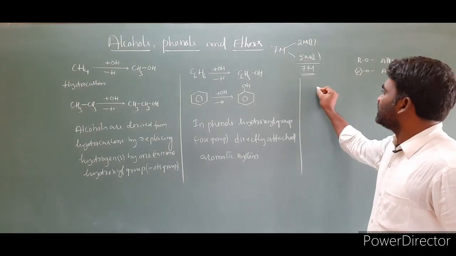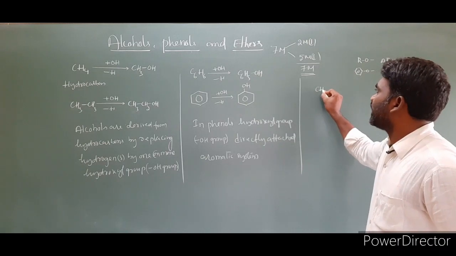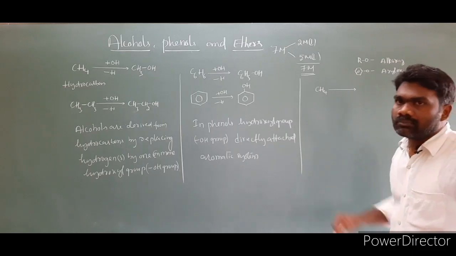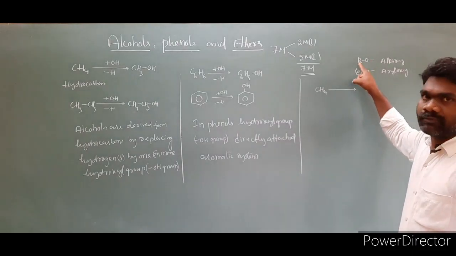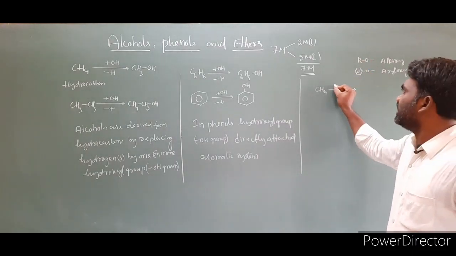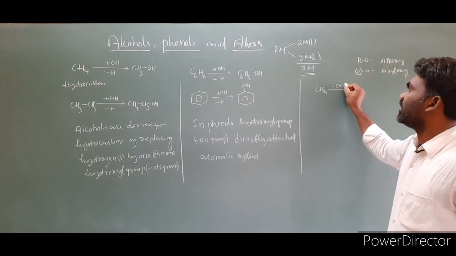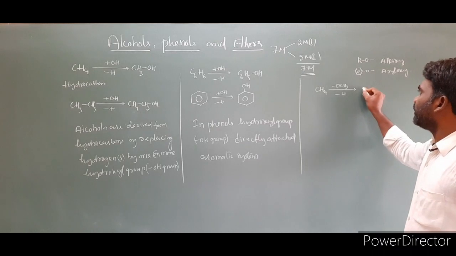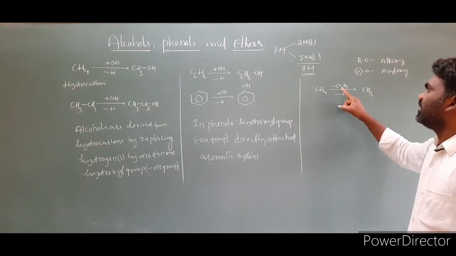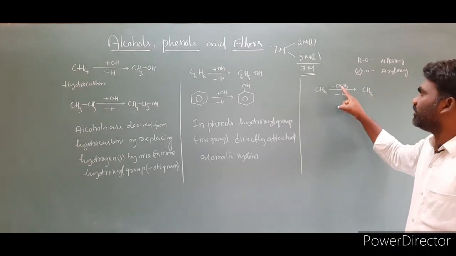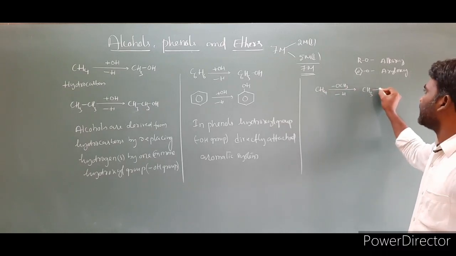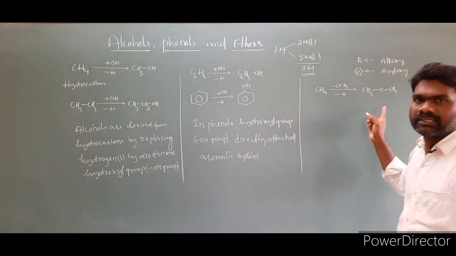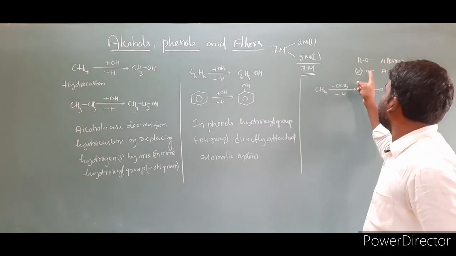I am taking the CH4 hydrocarbon and taking an alkoxy group. In the place of R, I am taking CH3; you can take anything, no problem. So OCH3. Then remove one hydrogen from the hydrocarbon. What we are going to get is CH3, remove hydrogen, and add OCH3. Then the product is CH3OCH3. This is an ether. Let us take one more example by taking aryloxy.